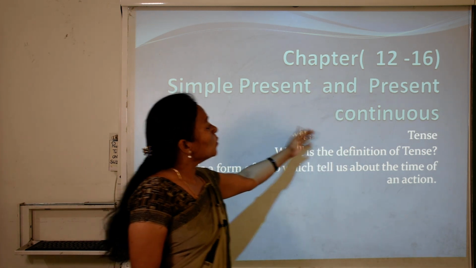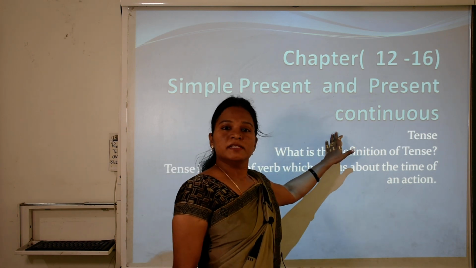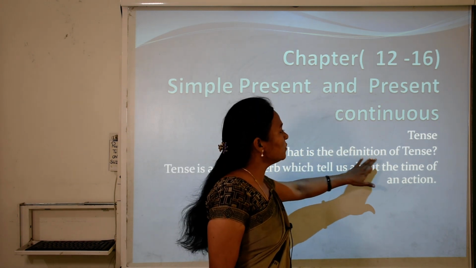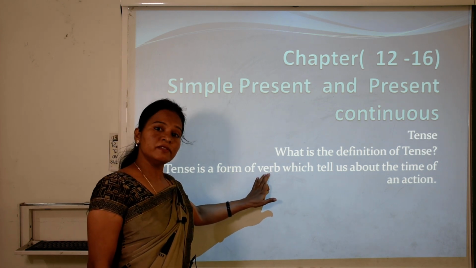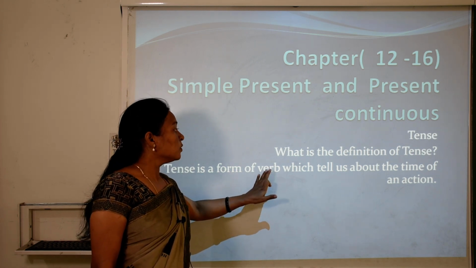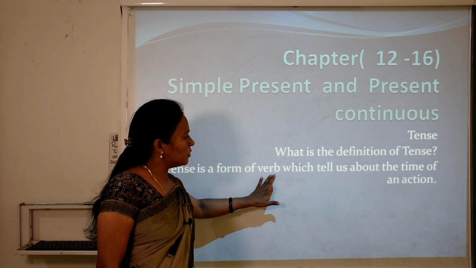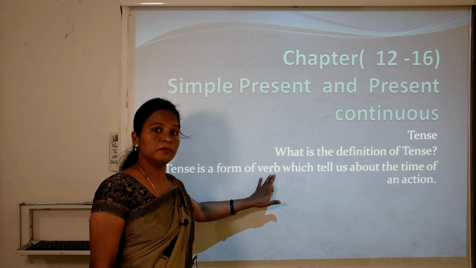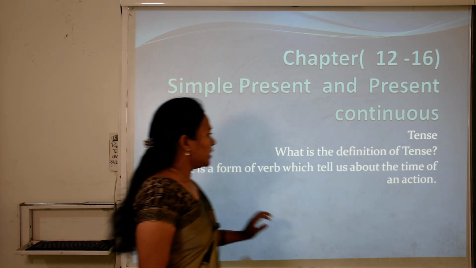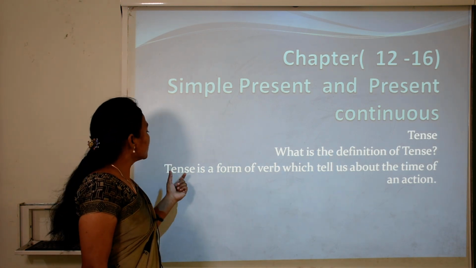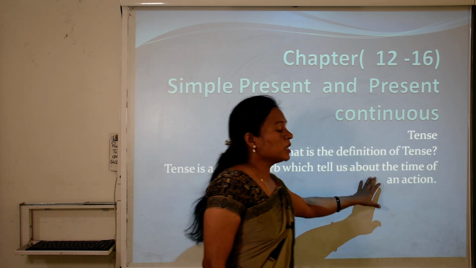So children, tense. What is tense? Tense means time. What is the definition of tense? Tense is the form of verb. We have studied verb in a previous video. What is a verb? An action word is called a verb. For example, play, jump, dance, etc. Tense tells us about the time of action. I repeat this definition. Tense is the form of a verb which tells us about the time of an action.